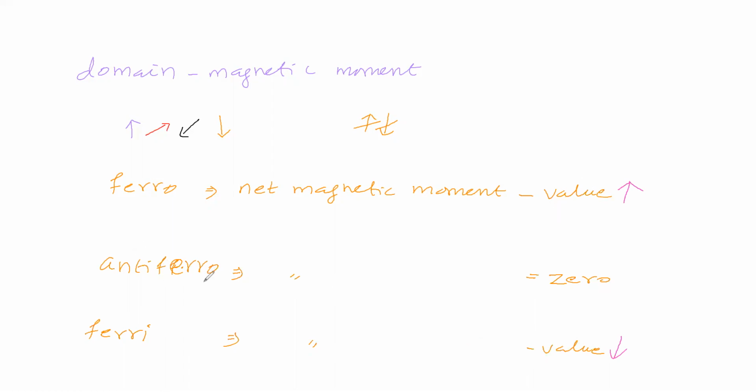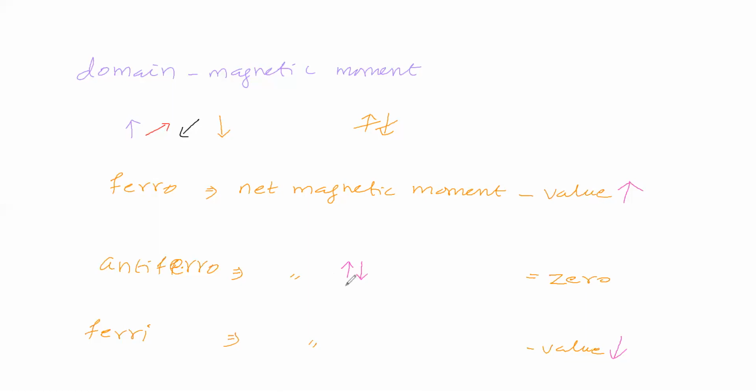So now we will take antiferromagnetism. In antiferromagnetism, net magnetic moment is zero, which means how should the alignment of domains be? Suppose one domain is like this, then certainly another domain should be like this. Then only the net magnetic moment will be zero.